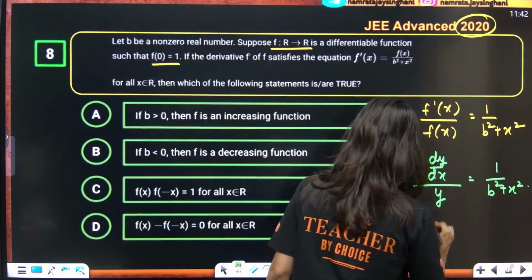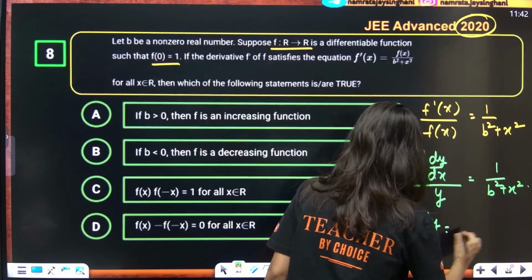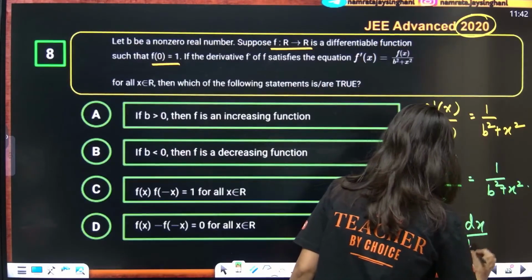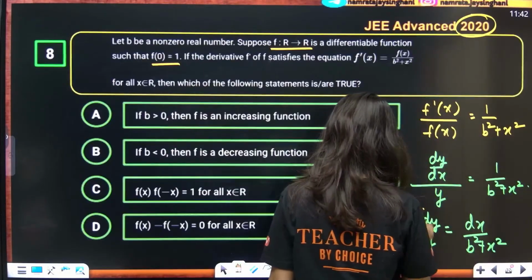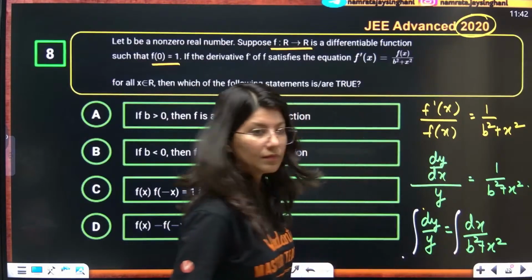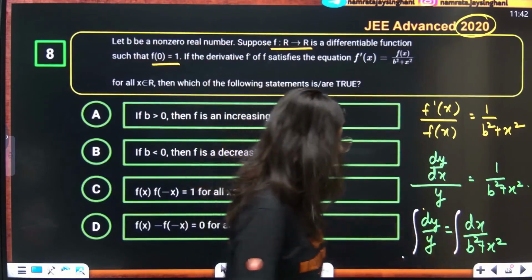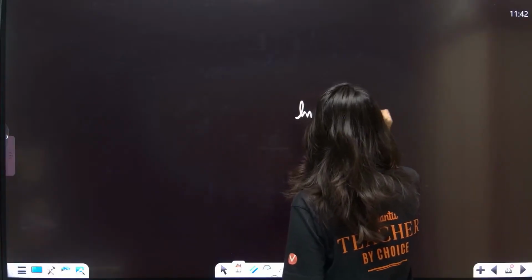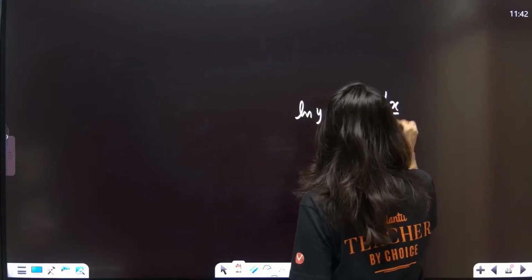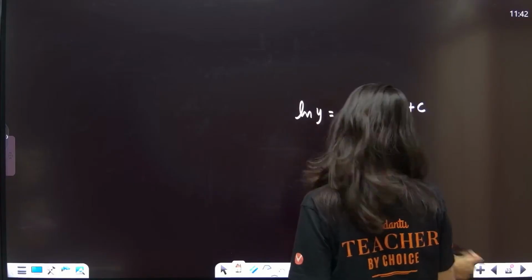So dy by y is equals to dx upon b square plus x square. Log of y, and this is tan inverse. So log of y is equals to 1 upon b tan inverse x by b plus c. This is your function.